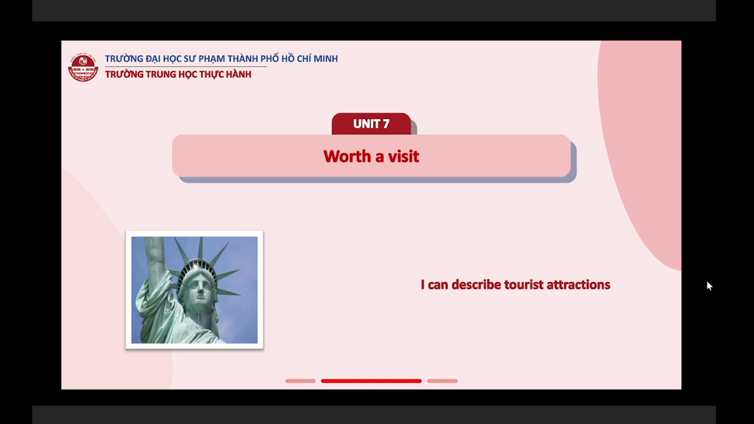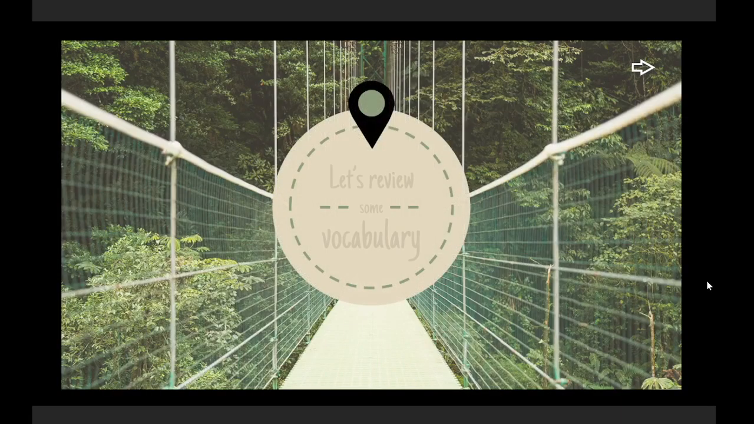Alright, hello everyone. And today in this online session, we're gonna study unit number 7, Worth a Visit. And after the lesson, you can describe tourist attractions. Right. So now let's review some vocabulary that you have learned from this unit, okay?